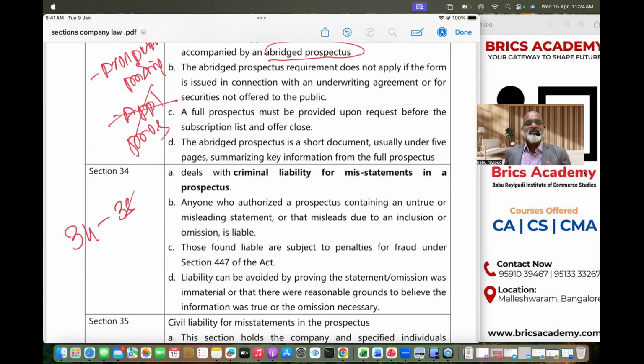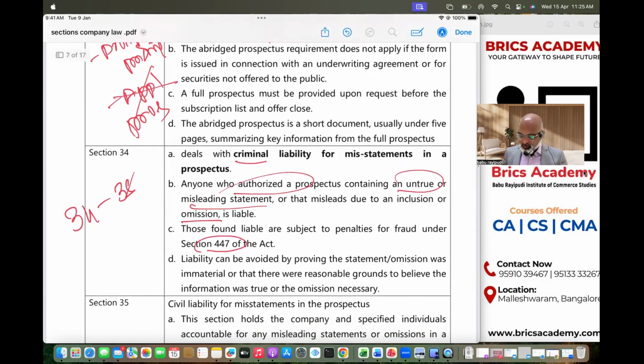So let's see what is this Section 34. Section 34 talks about criminal liability if there is a misstatement in the prospectus. For whom? Whoever authorized the prospectus, and if it has an untrue statement, a misleading statement, or something is omitted, those people, that is directors, KMPs, or experts who have authorized the prospectus to be issued with misleading information, shall be caught under Section 447, that is related to fraud.